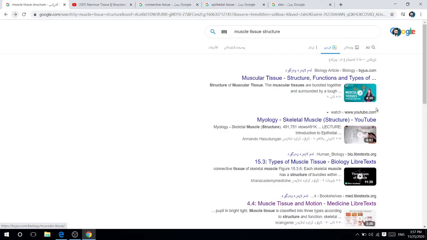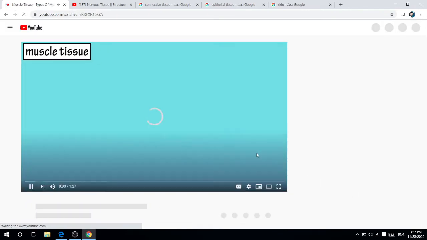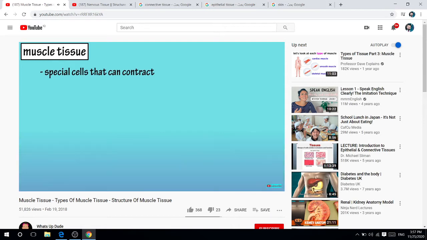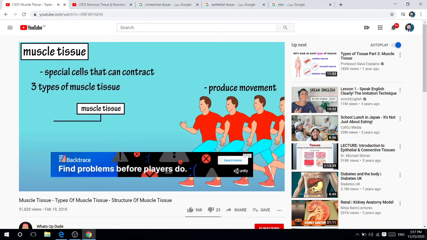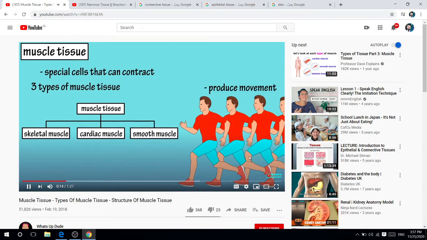Muscle tissue, as I told you, receives the signals from the brain and starts. Muscle tissue is made up of special muscle cells that have the ability to contract when stimulated, so they can generate a force producing movement. There are three types of muscle tissue in the body: skeletal muscle tissue, cardiac muscle tissue, and smooth muscle tissue.